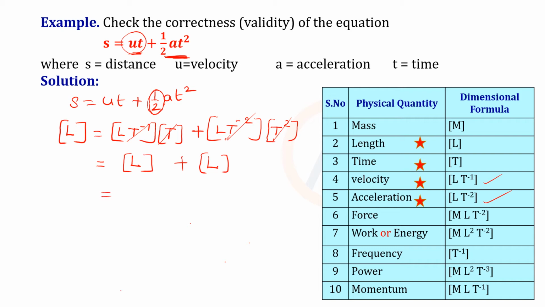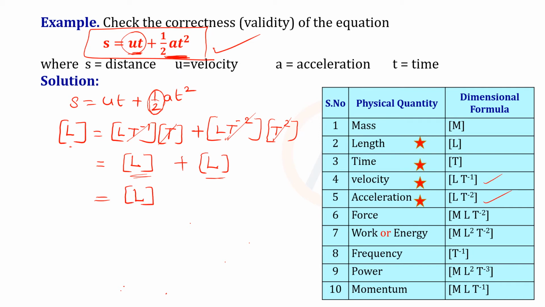So according to the principle of homogeneity, on the left hand side we have L, and on the right hand side each term has L and L. So all the dimensions in each term on the left hand side and on the right hand side are the same. Then we can say the given equation is dimensionally correct. If we want we can also write L plus L, in terms of the dimension it becomes L only.